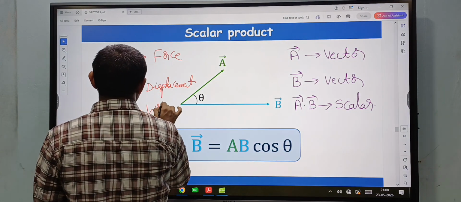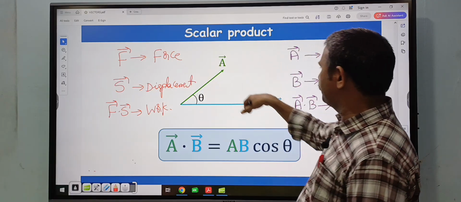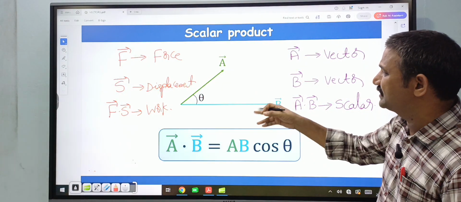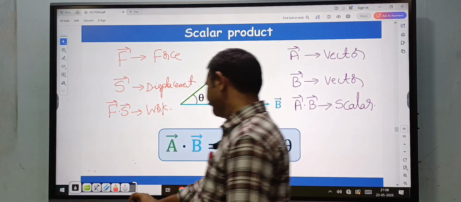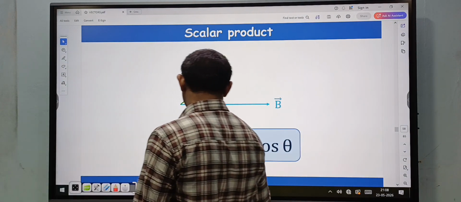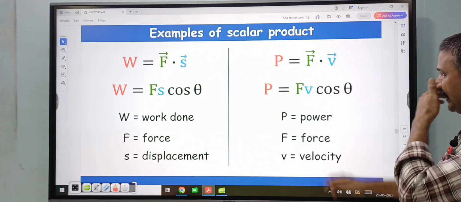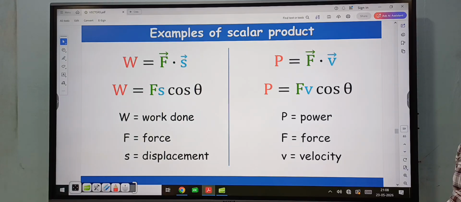So this is an application of the dot product. You have A bar vector, B bar vector, and A bar dot B bar is a third new physical quantity that is a scalar quantity. Example: work done. So W is equal to F bar dot S bar, and another example is power, instantaneous power, which we will study in the work, power and energy chapter.